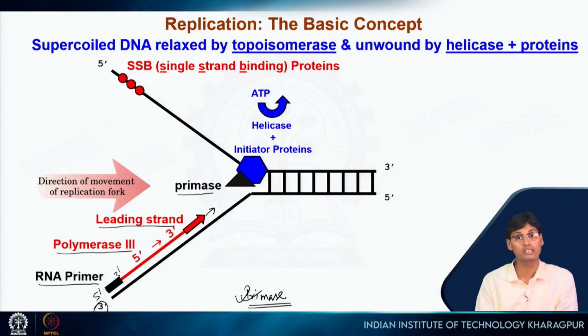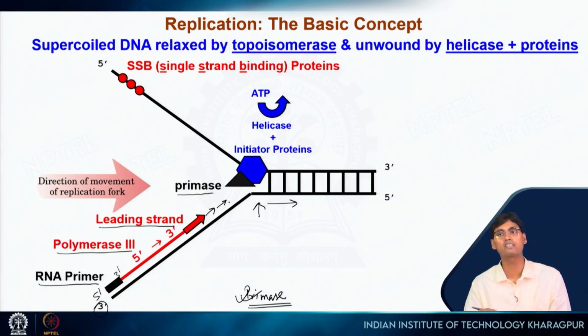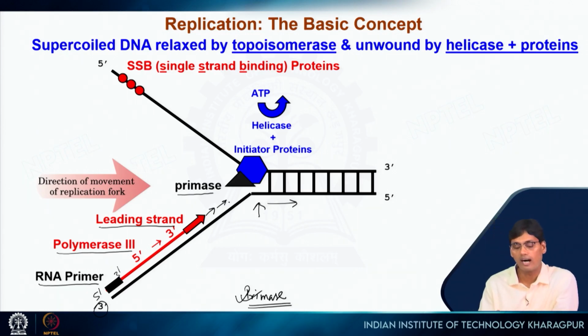Why leading strand? Because it is going very steadily, and if you see here in this portion, the fork will move towards the right after some time, and then this strand will be extended like this. It is getting synthesized kind of continuously, so it will go in this direction. But the other strand has a problem, because like always DNA is getting synthesized from 5 prime to 3 prime.